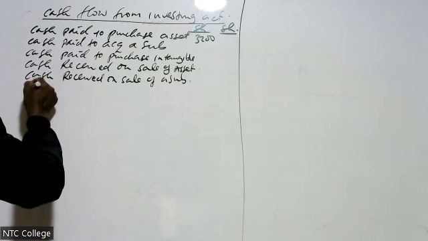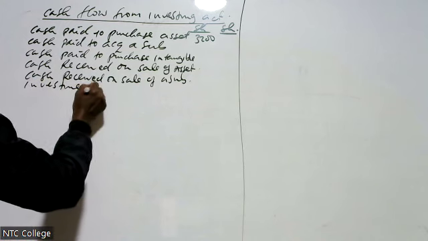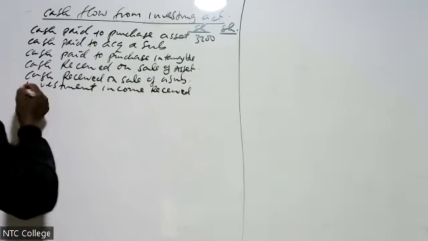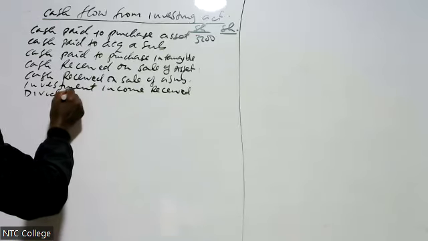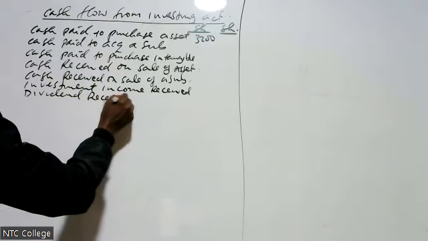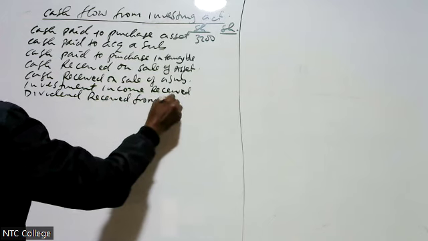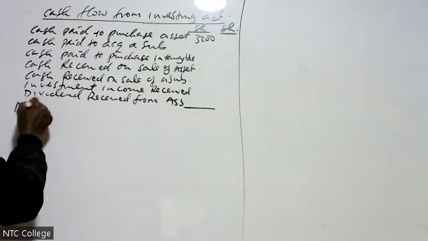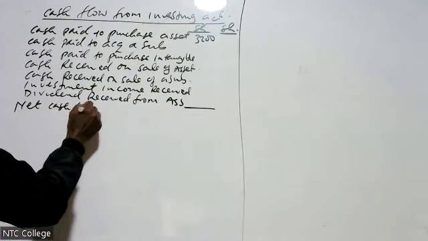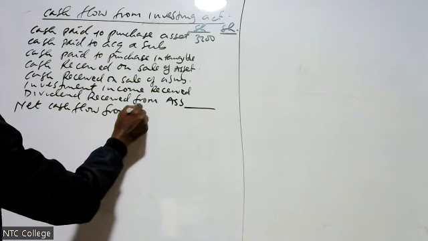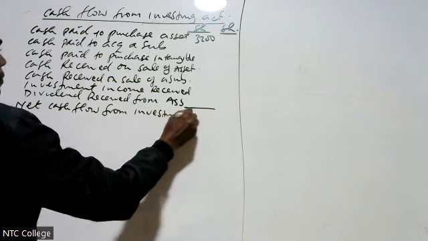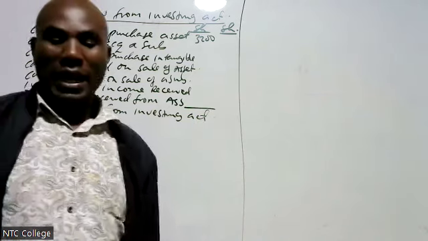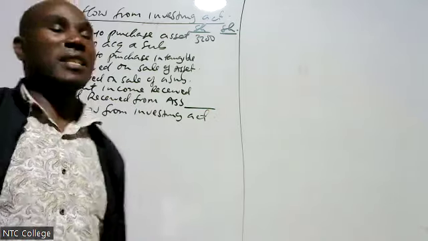Then we also have investment income received, then we have dividends received from associate. Then we get net cash flow from investing activities. That is our number B, net cash flow from investing activities.